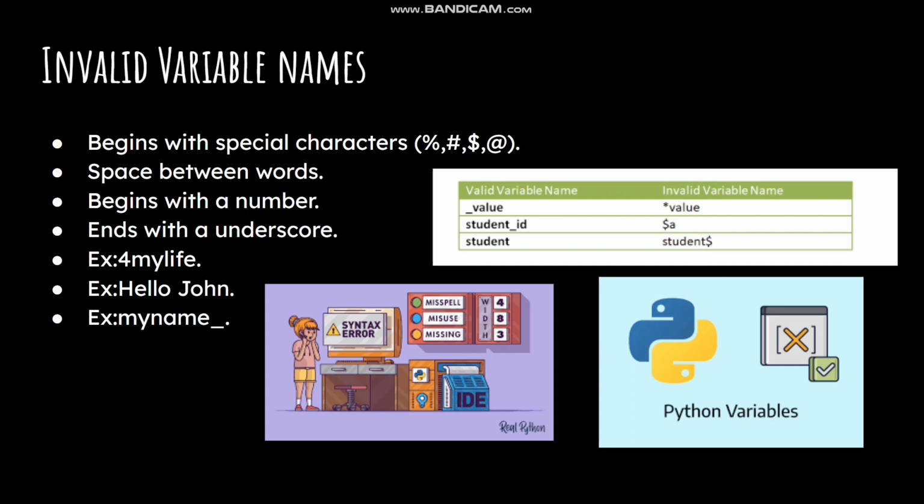So these are some examples of why these are invalid variable names. First off, we can already tell this is invalid because it starts with a number. The next one is hello John. Why is this invalid? Because there's a space between. This will create an error. So instead we use an underscore here. The next one, my name underscore. This is invalid because it ends with the underscore, which makes it invalid and an error too.